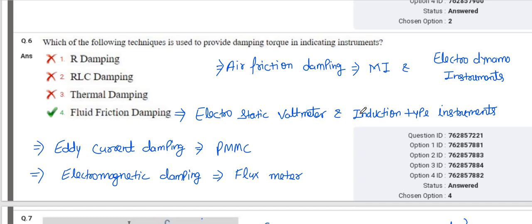They can ask where we can use fluid friction damping, air friction damping, eddy current damping and electromagnetic damping. Air friction damping is used in moving iron and electrodynamic instruments. Fluid friction damping is used in electrostatic voltmeter and induction type instruments. Eddy current damping is used in PMMC. Electromagnetic damping is used in flux meter.